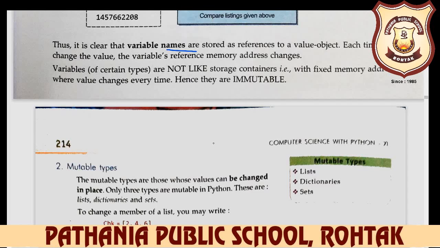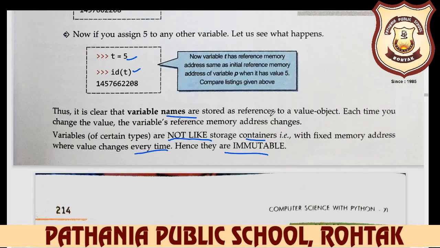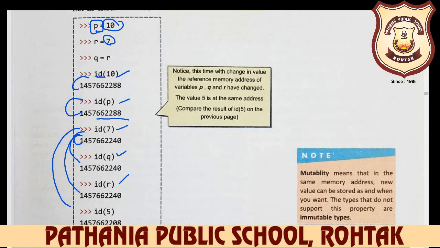Values of certain types are not like storage containers. It is not like storing values at a fixed memory address where the value changes every time. Hence they are immutable. Mutability means that at the same memory address, a new value can be stored whenever you want.